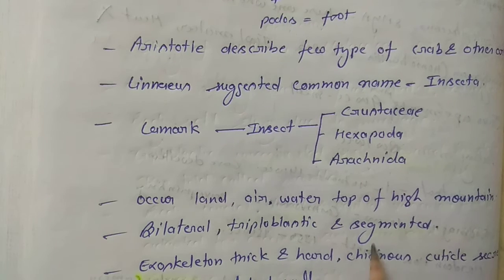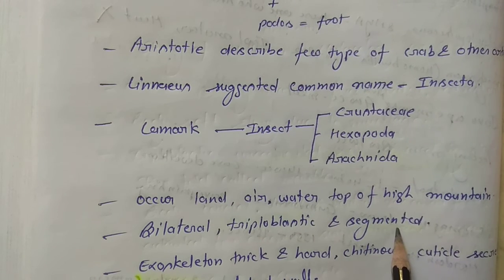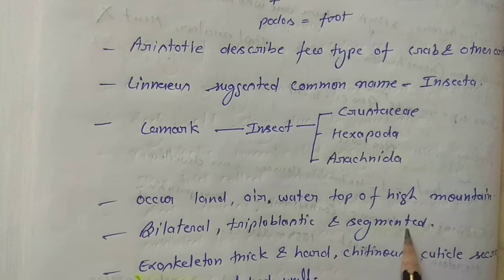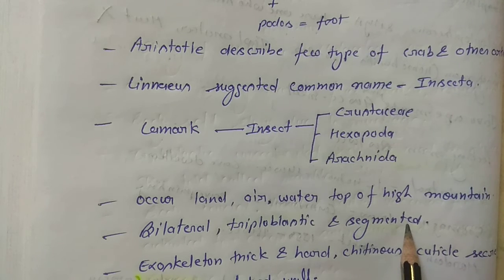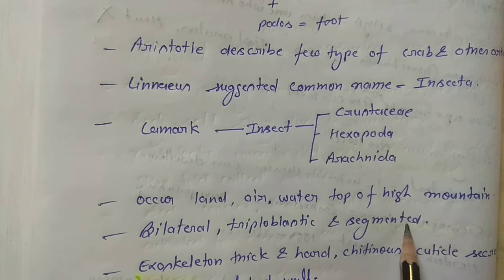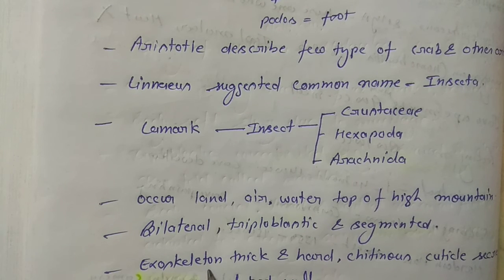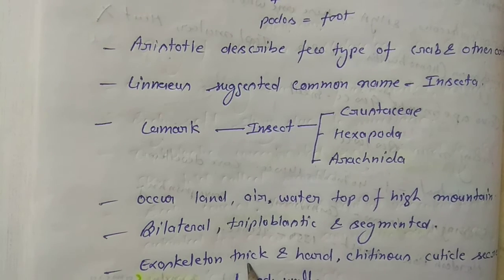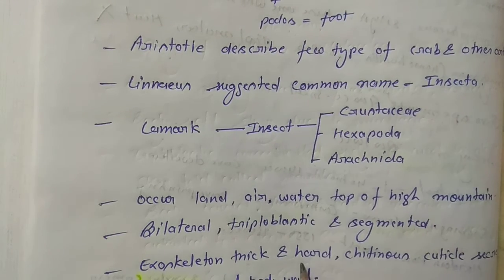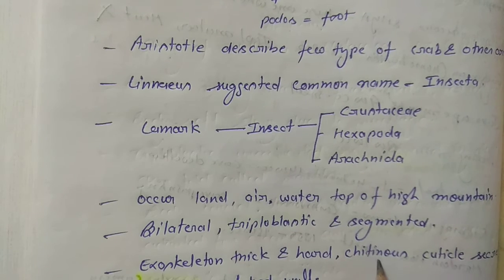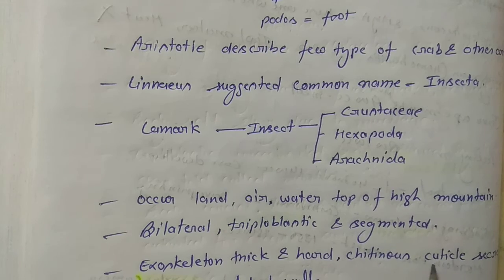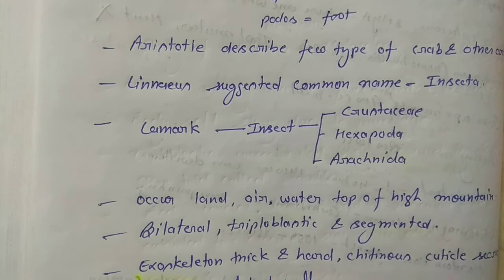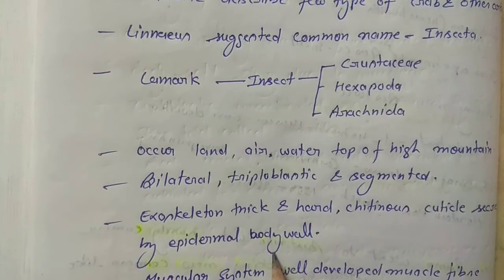meaning the organism possesses ectodermal, mesodermal and endodermal layers, and the body is segmented, but metameric type of segmentation does not occur, which was already discussed in the earlier phylum. Exoskeleton is present here. This exoskeleton is thick and hard, made up of chitinous cuticle protein secreted by the epidermal body wall.